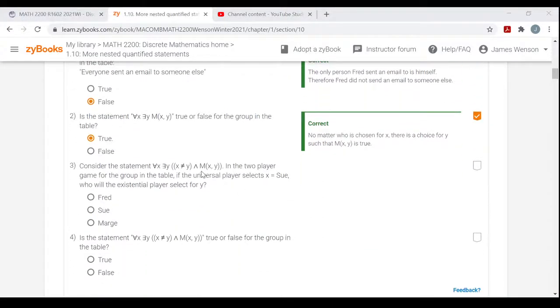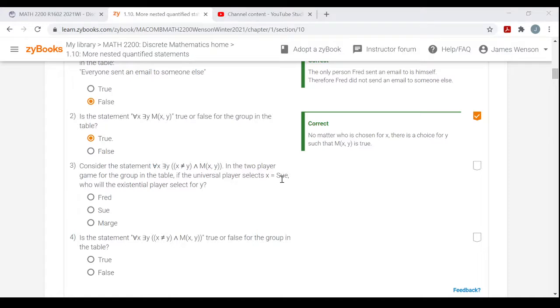All right, now let's consider this statement. For all, so everyone in the group, for everybody in the group, there is someone in the group such that that second person, that y, is not the same as the first person, and the first person sent an email to the second person. So consider this statement in the two-player game. All right.